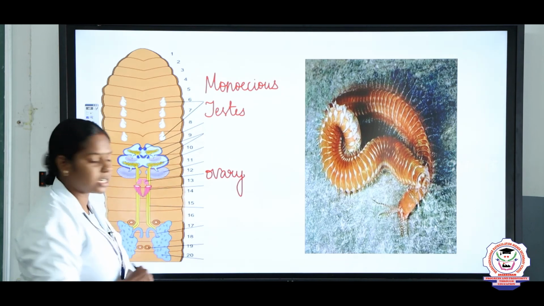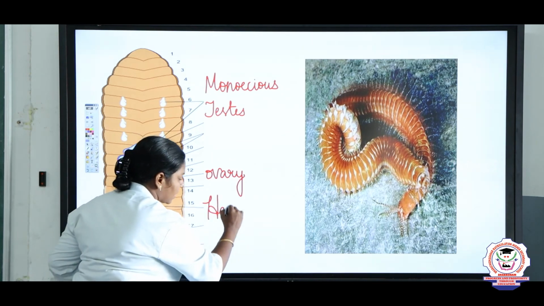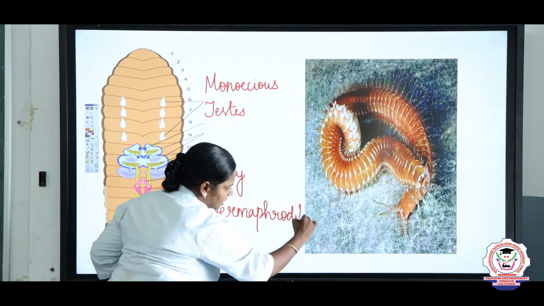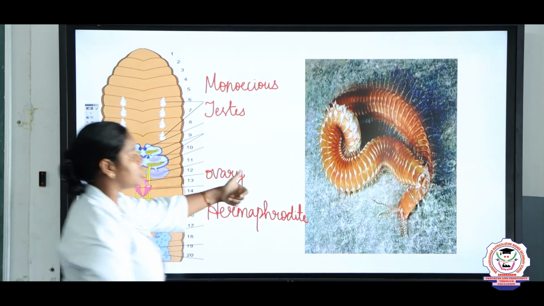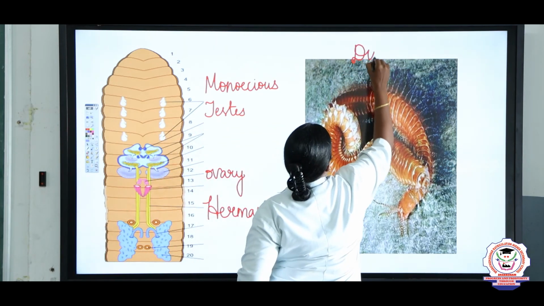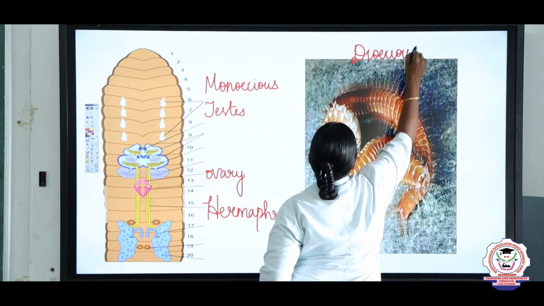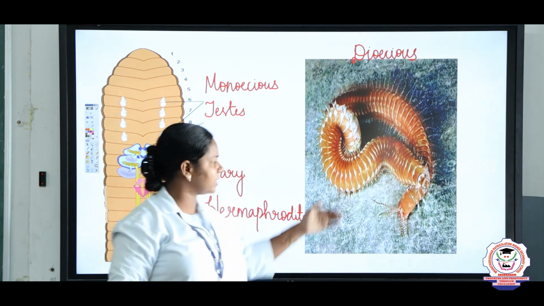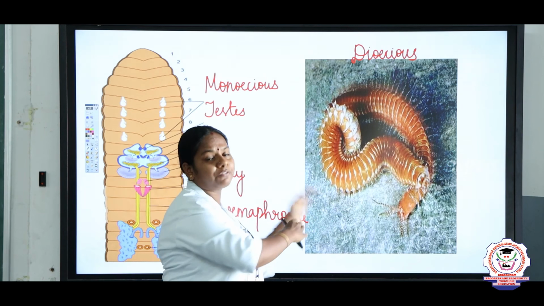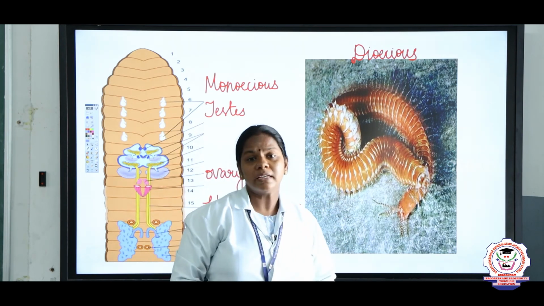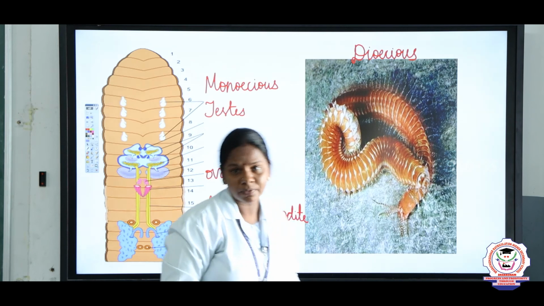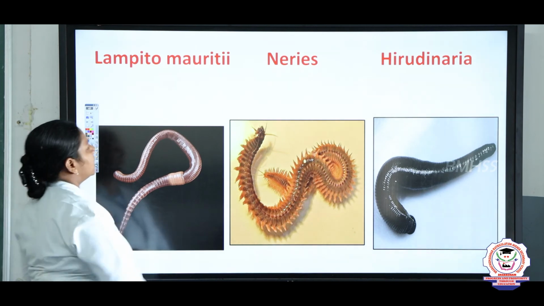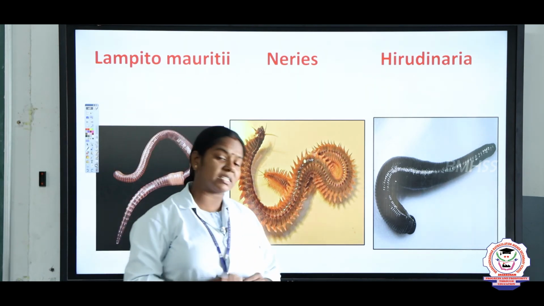There is another term also, children, hermaphrodite. But some species of phylum Annelida are dioecious. What is dioecious? Dioecious means the male and female sex organs are located in different individuals. The sexes are separate, male and female, and what reproduction takes place here? Sexual reproduction. And now we are going to discuss the examples, and it's one more question, children.